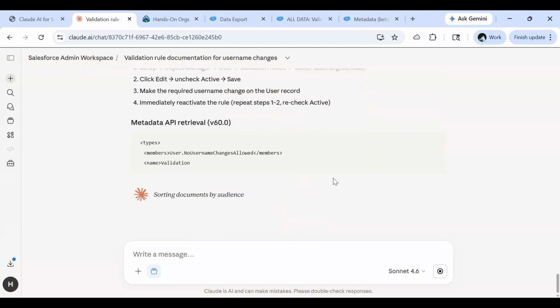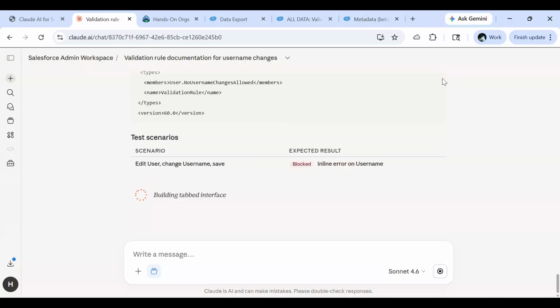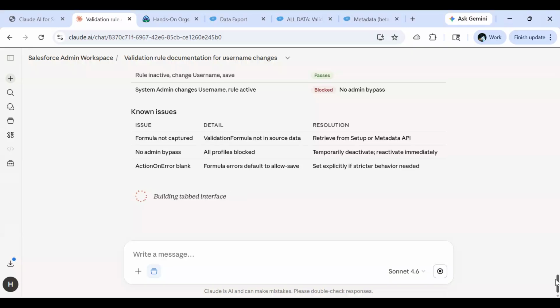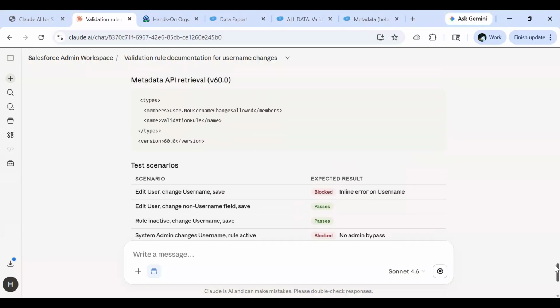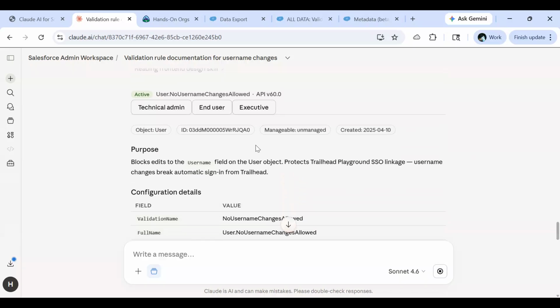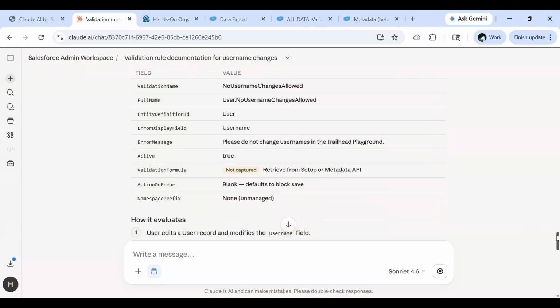Still generating. On the top, you will see technical admin, end user, and executive. And then we will see different documents also.